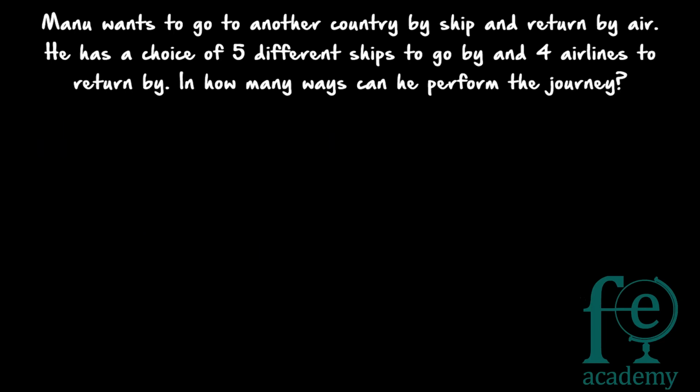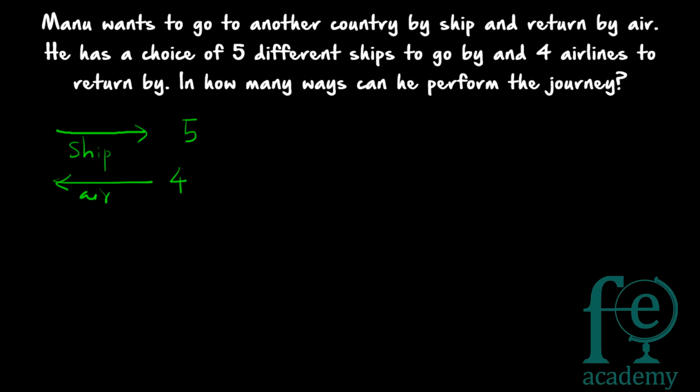Next question. Manu wants to go to another country by ship and return by air. He has a choice of 5 different ships to go by and 4 airlines to return by. In how many ways can he perform the journey? So what is the given question? Manu is wishing to go to another country and he is planning to go by ship and to return by air. So there are 5 different ships to go and there are 4 airlines to return by. So how many ways can he perform the journey?